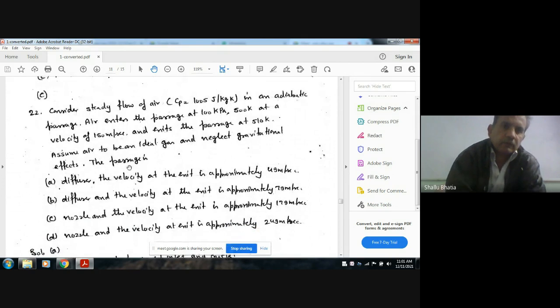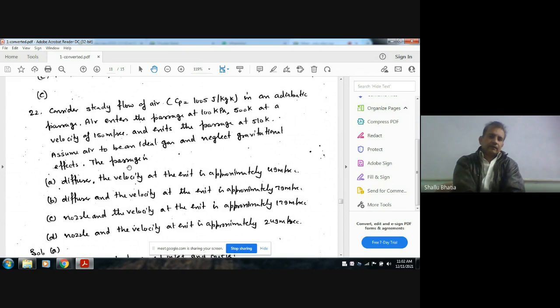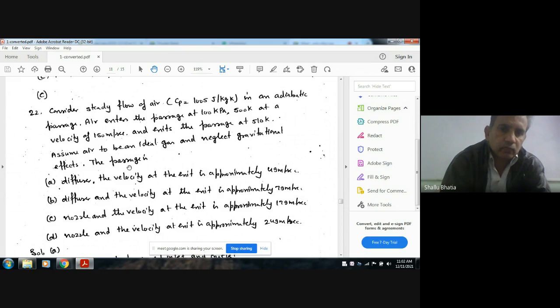Next, consider steady flow of air, Cp equal to 1005 joules per kg per Kelvin, in an adiabatic passage. Air enters the passage at 100 kPa, 500 Kelvin, and a velocity of 150 meters per second, and exits the passage at 500 kPa, 500 Kelvin. Assume air to be an ideal gas and neglect gravitational effects.